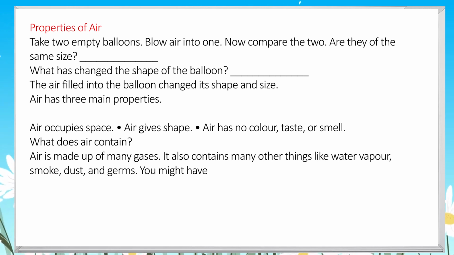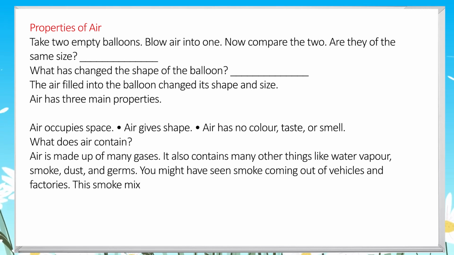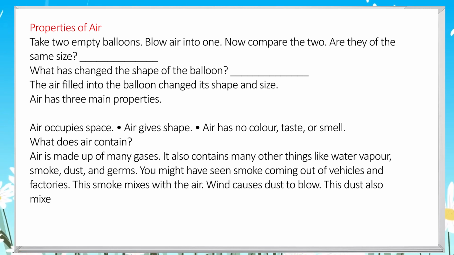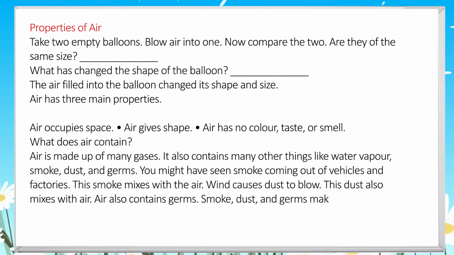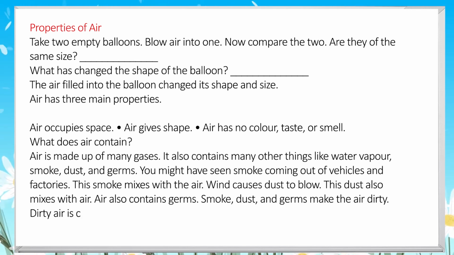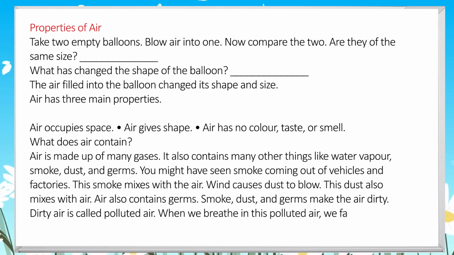What does air contain? Air is made up of many gases. It also contains many other things like water vapor, smoke, dust, and germs. You might have seen smoke coming out of vehicles and factories. This smoke mixes with the air. Wind causes dust to blow. This dust also mixes with air.